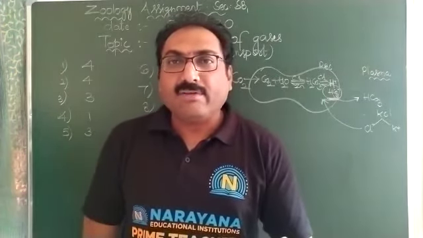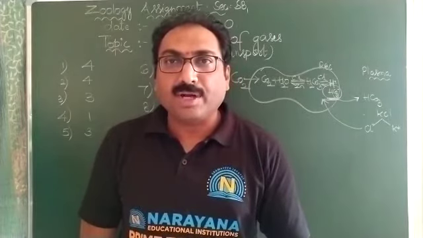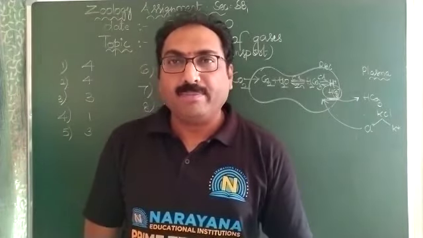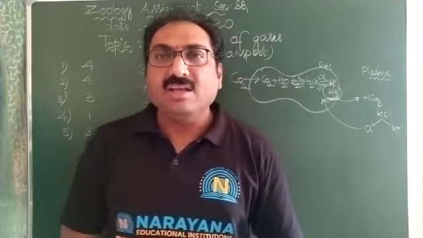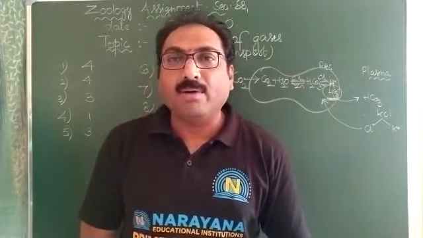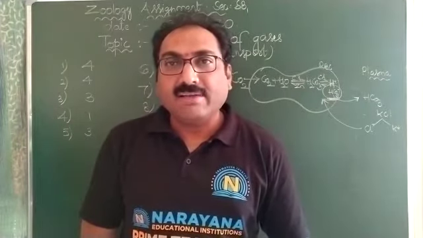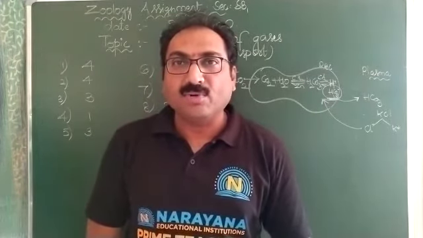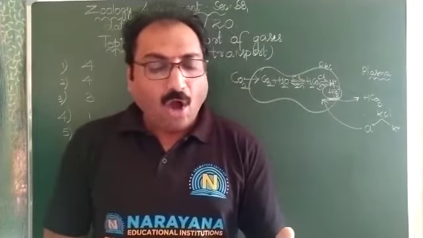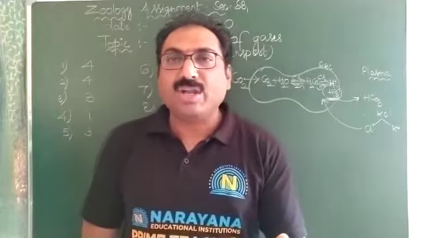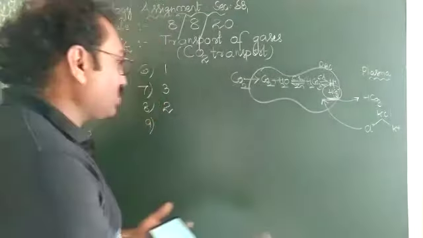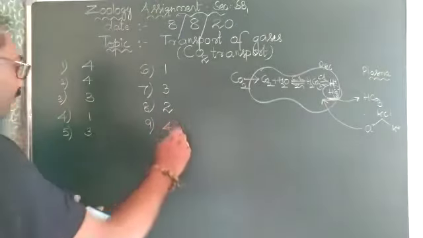That means 7% of CO2 is transported by the plasma in dissolved state, 20 to 25%, an average of 23%, is transported by RBC in the form of carbamino compound, and 70% of CO2 is transported by RBC in the form of bicarbonate ion. So all these three ways of transportation are there with reference to CO2. Hence for the ninth question, the answer is 4, all of this.